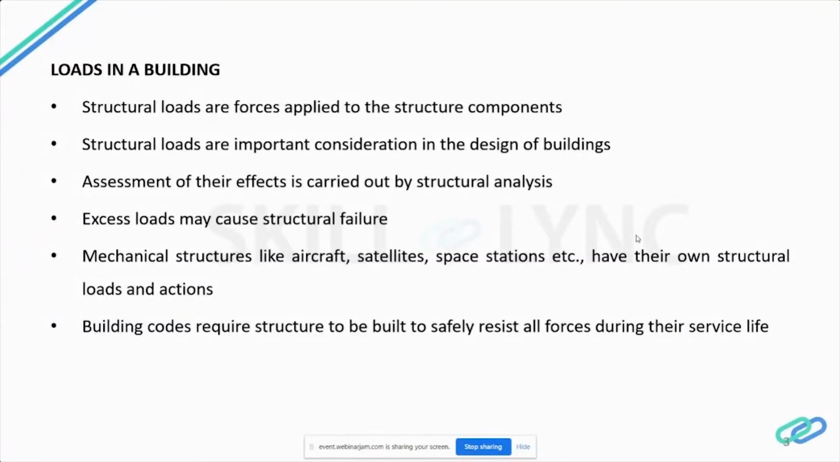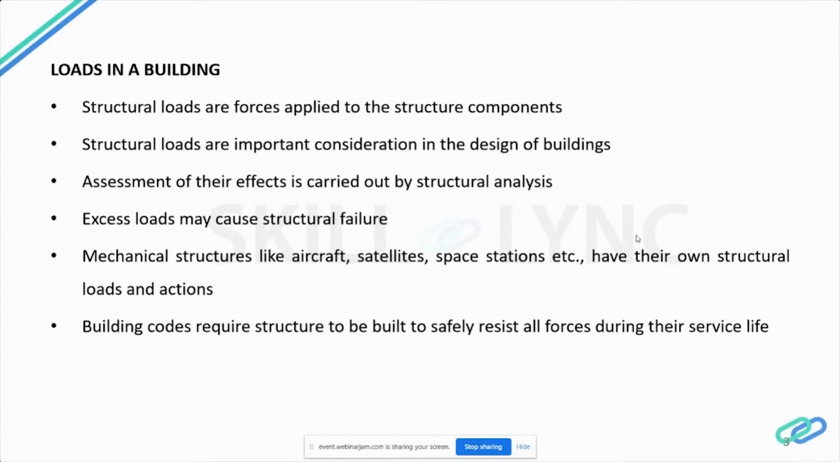So structural loads are actions or forces, deformations or accelerations applied to structure components. Yesterday we saw about columns, beams, everything. So the forces and actions applied to these structural components. Loads cause stress, deformations and displacements in structures. So structural loads are an important consideration in the design of buildings.